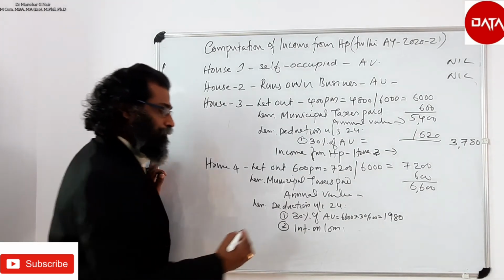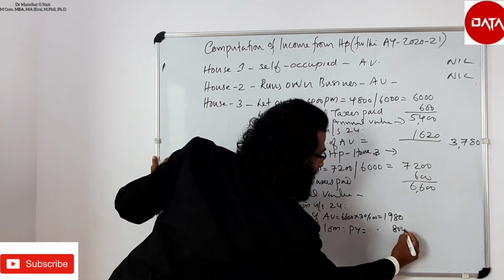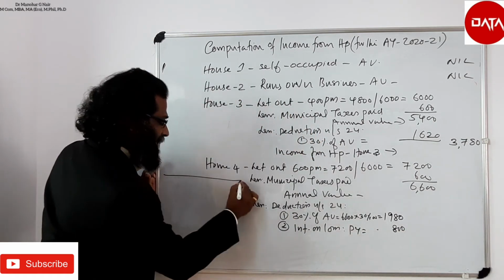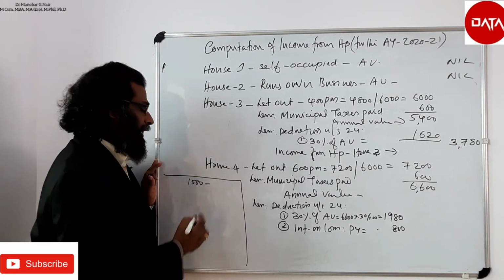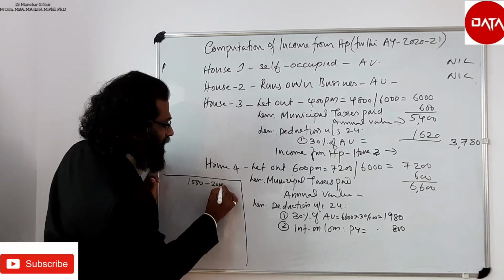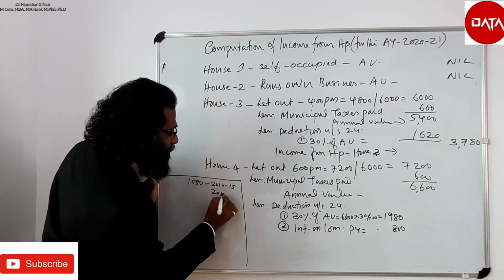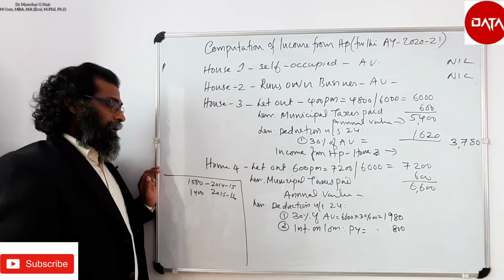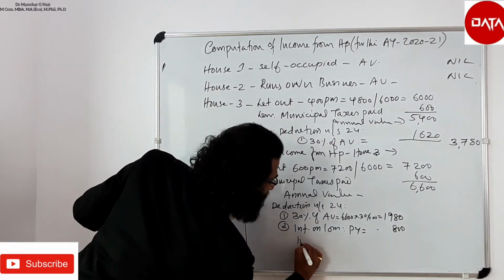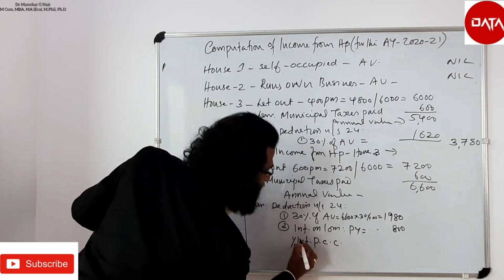Interest on loan paid during the previous year is 800. But it is given that 1,500 interest on loan was paid for 2014-15 and for 2015-16 it is 1,400. So we can take interest on loan prior to the completion of construction in 1/5.